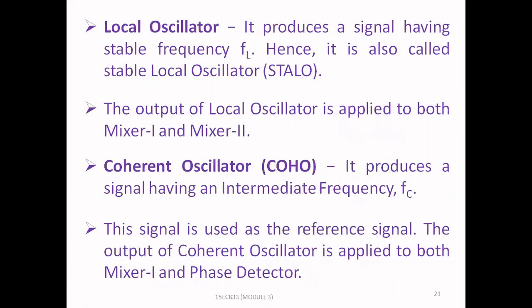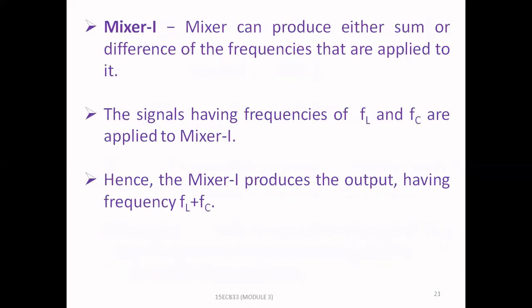Local oscillator: it produces a signal having a stable frequency FL. It is also called the stable local oscillator, STILO or STALO. The output of the local oscillator is applied to both mixer 1 and mixer 2. Coherent oscillator or COHO: it produces a signal having an intermediate frequency FC. This signal is used as a reference signal. The output of the coherent oscillator is applied to both mixer 1 and the phase detector.